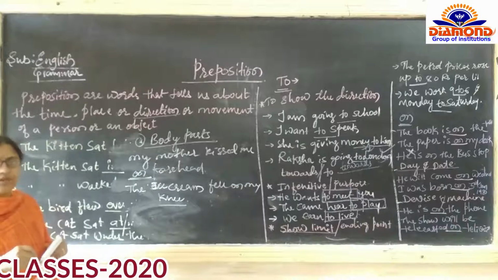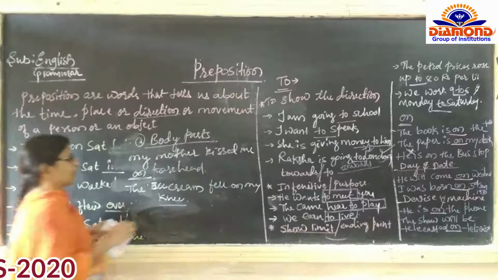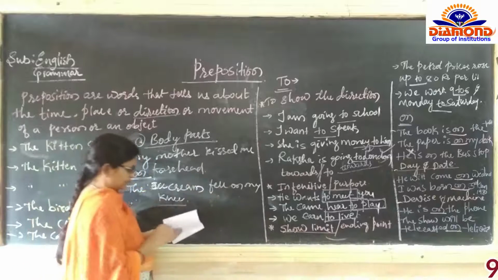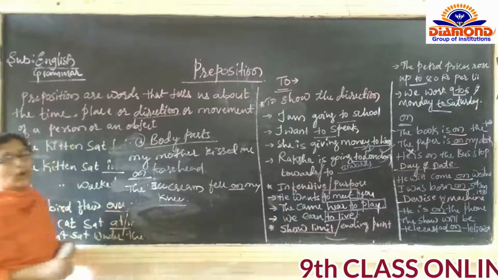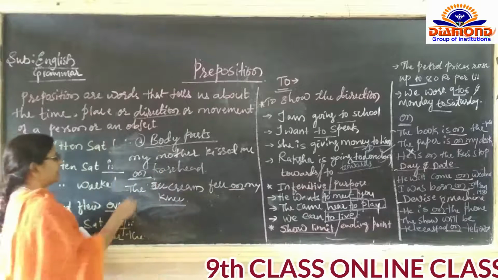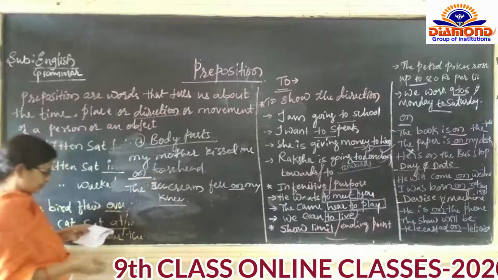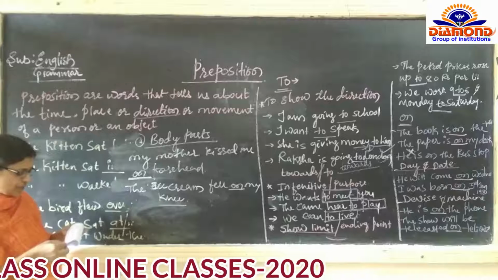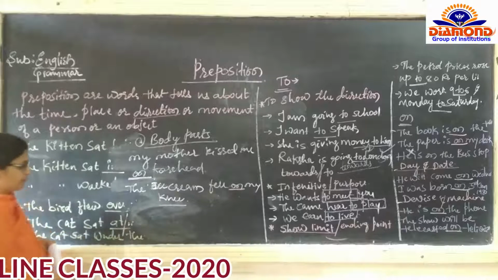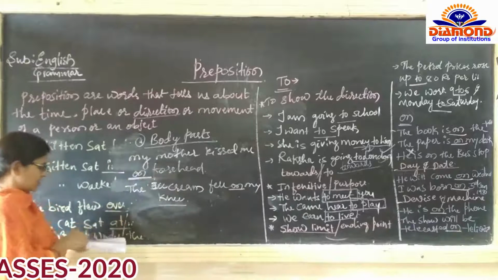This is also one of our body parts. So the ice cream fell on. Which preposition is going to be used here? On my knee. Then: she wears her engagement ring on finger. Third example.